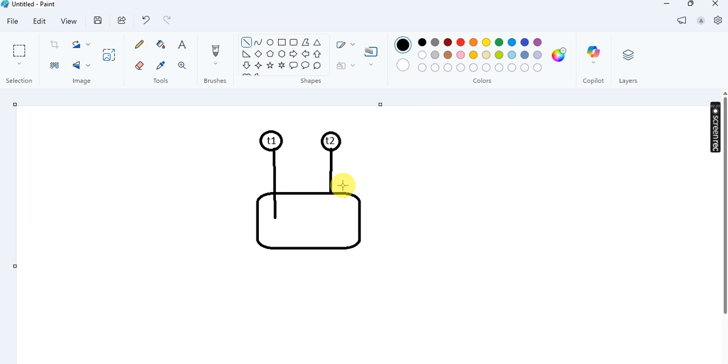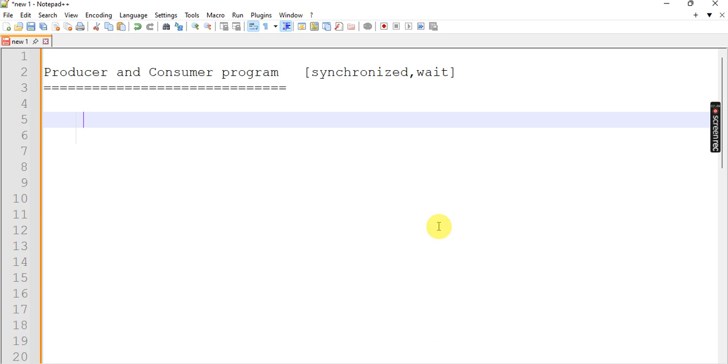Then the t1 thread's logic process is completed, and it comes out of that synchronization area. Only then is the t2 thread allowed into this synchronization area. That is called thread safe. That is synchronization. One thread's process is completed, and only then is the next thread allowed in. Next one is wait.